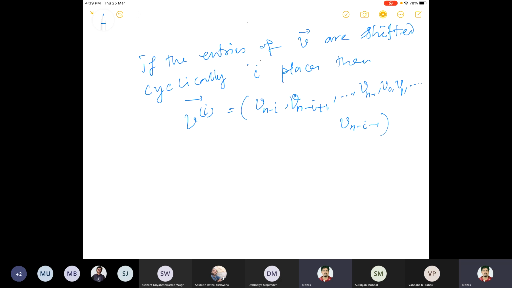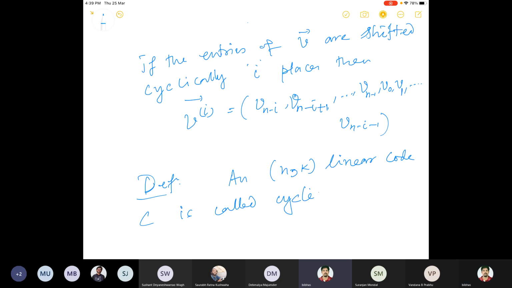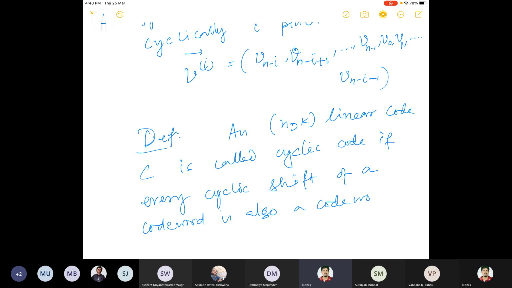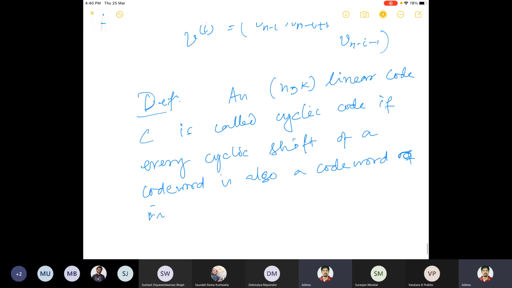So now we are defining what is called a cyclic code. The definition is: an (n, k) linear code C is called a cyclic code if every cyclic shift of a code word is also a code word of C. So that means there is a set of code words inside C which are nothing but cyclic shifts of other code words.